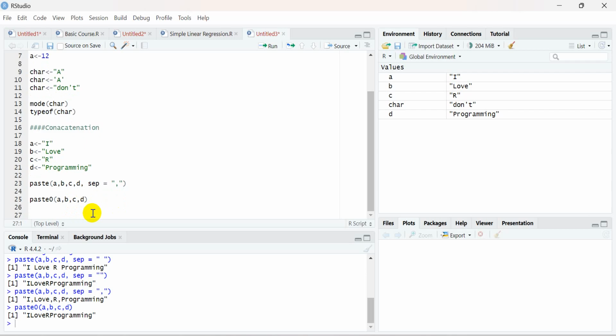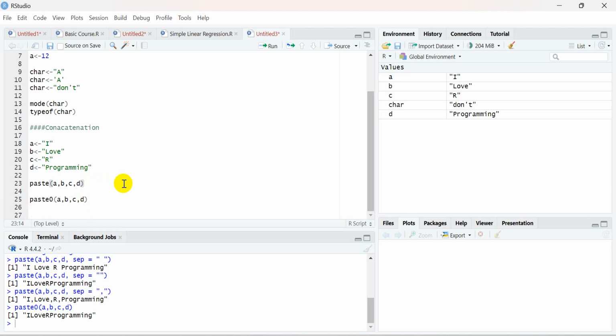Abel: If instead of using paste0, I decided to use just paste, and I put A, B, C, D without putting any separator and just leave it like that, what will be the outcome? Is that what you are asking about?